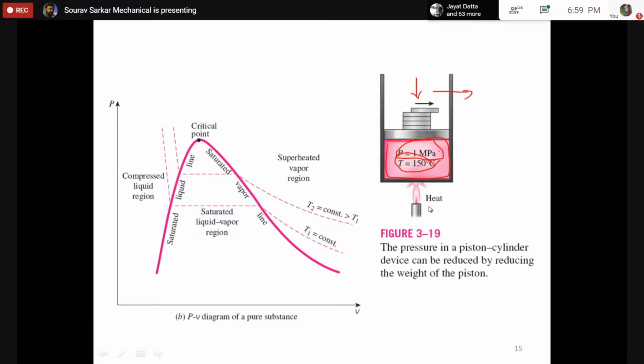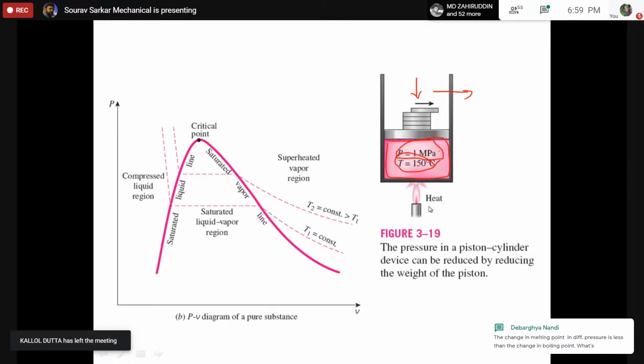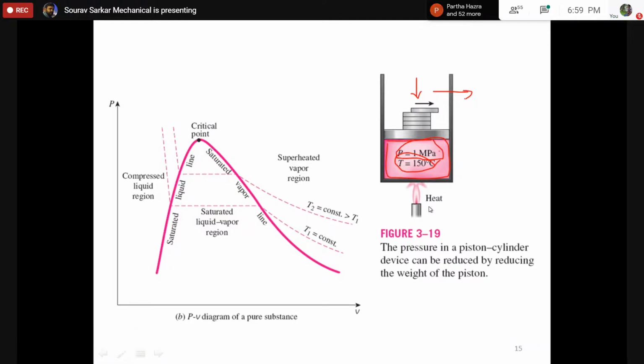What will happen? Just like what happens in the mountains. Suppose you have water at 95 degrees Celsius, and suddenly you take it to Darjeeling, or maybe some high altitude. After reaching that altitude, you will see that the 80 or 90 degree water will start to boil, because at that pressure the boiling point is lower.